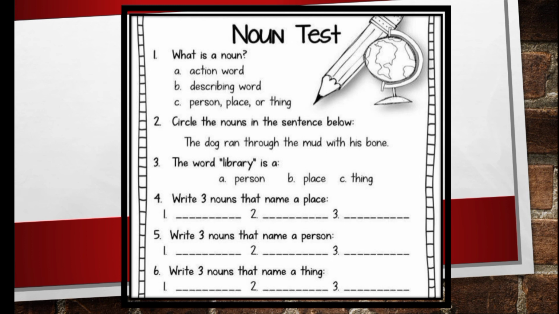The second noun is mud. And the third noun is bone. And the third question is: the word library is a dash. The options are person, place, thing. What noun is it? Yes, library is the name of a place.